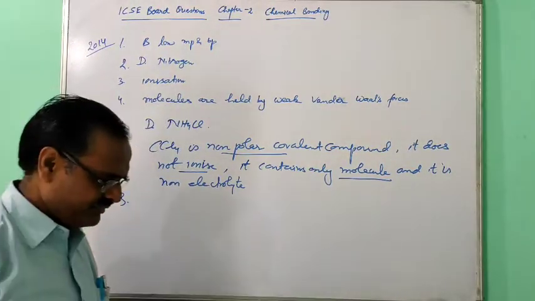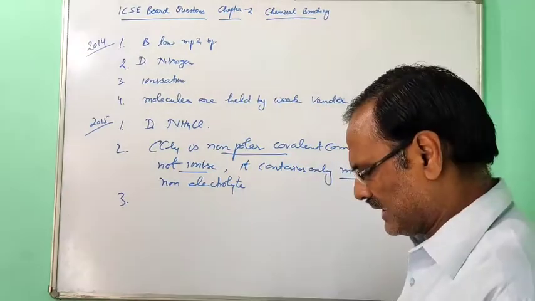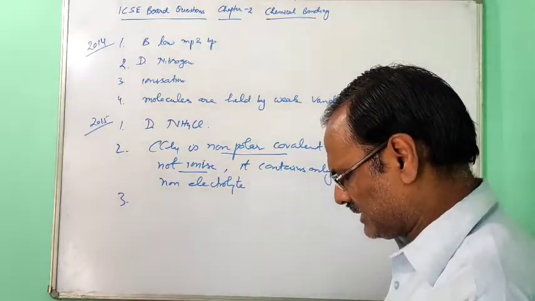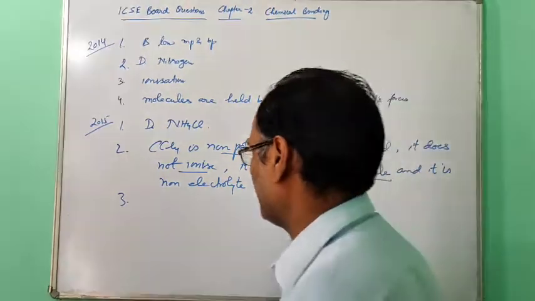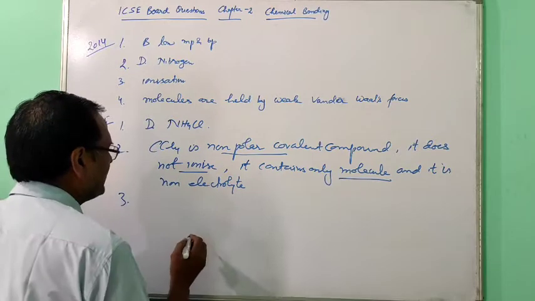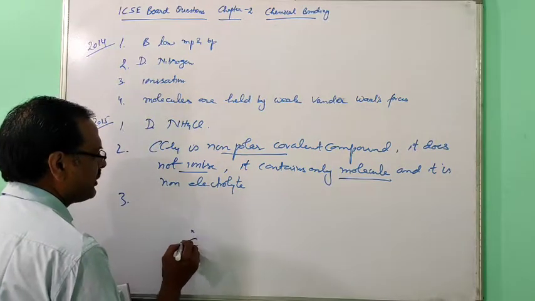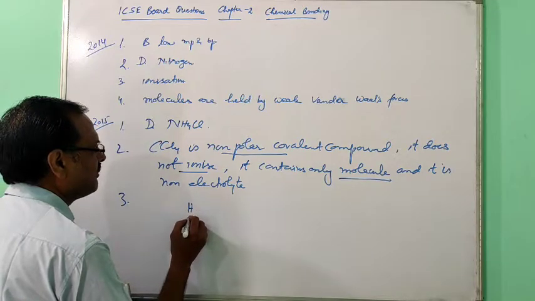Now 2015, the second you have seen. The third one: explain the bonding in a methane molecule using an electron dot diagram. This methane molecule is very simple. Carbon has 4 electrons, hydrogen has 1 electron.